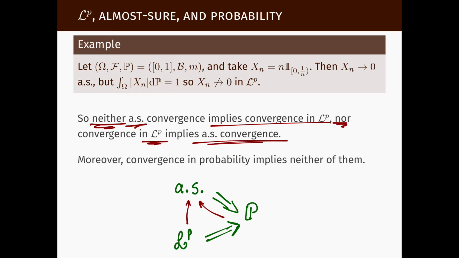And likewise, if this implication would hold, then this implication would hold by going this way. So we can conclude that none of these implications hold. Neither this one, nor this one, nor this one, nor this one. None of them holds in general.